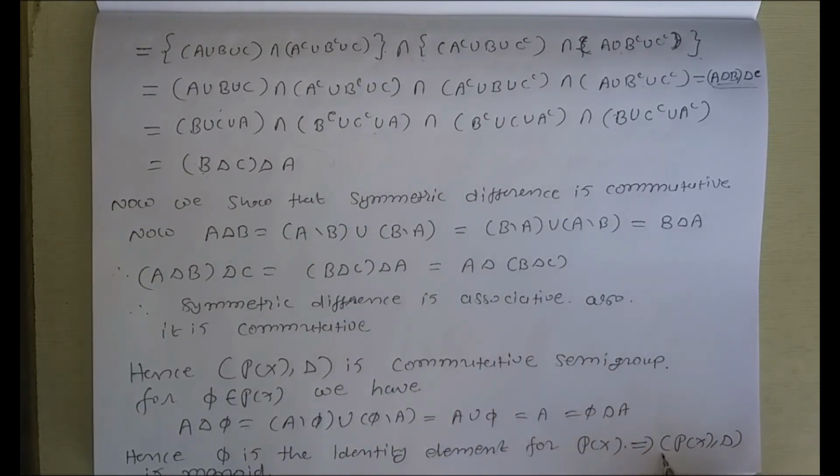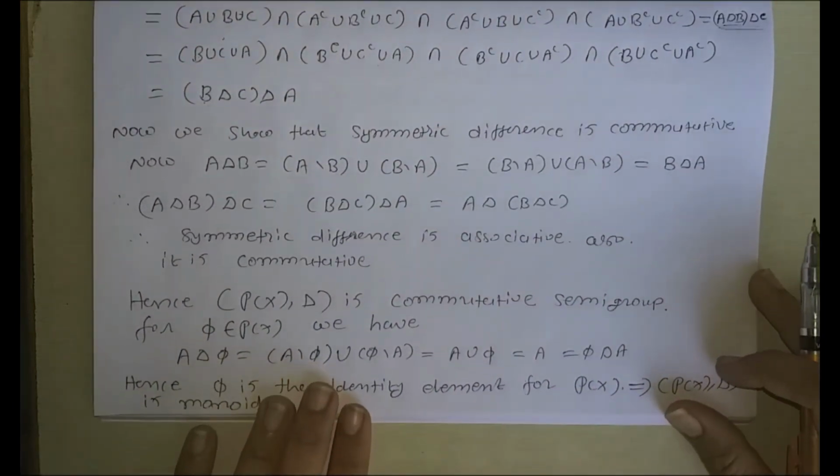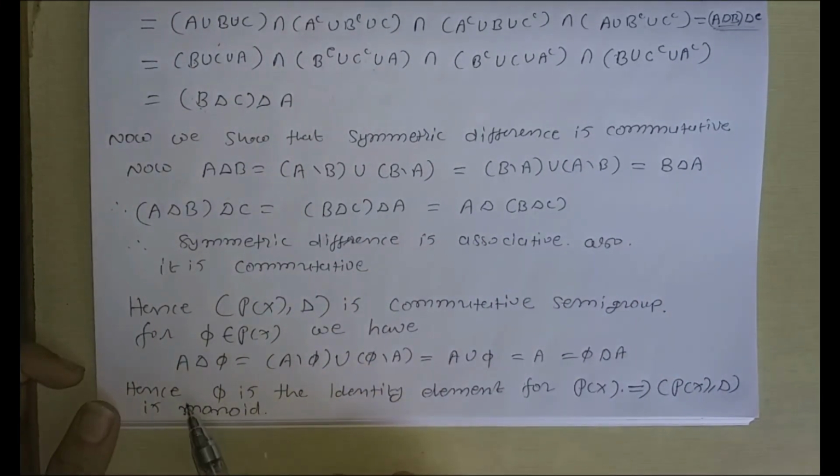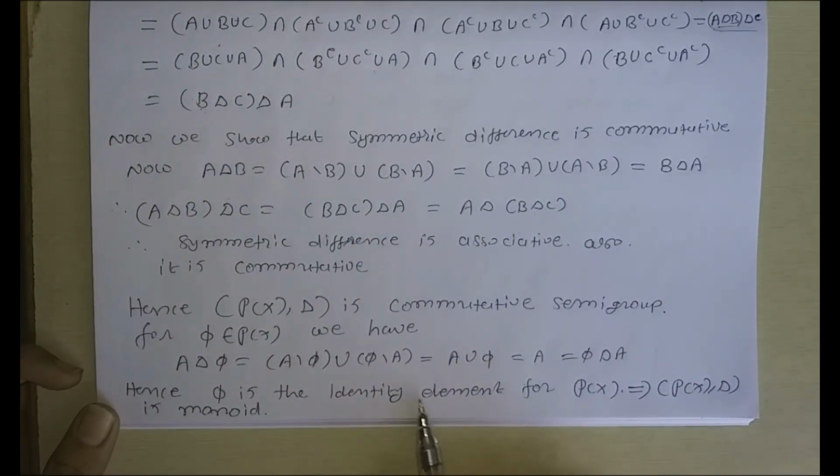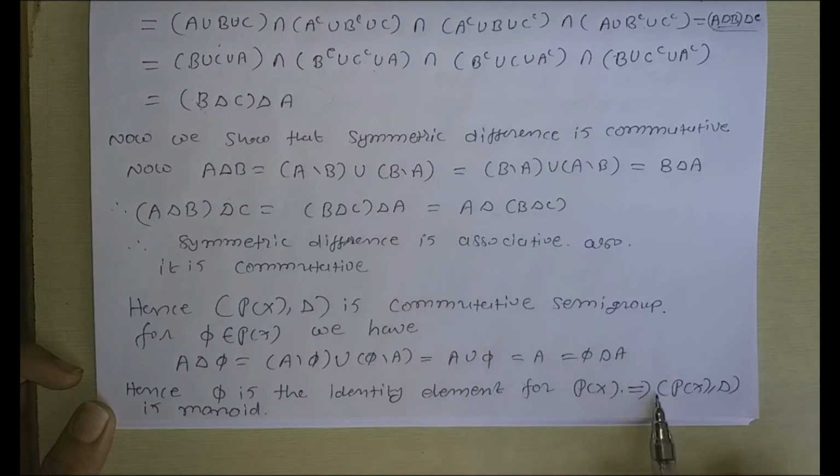This implies that phi is the identity element for the power set. This implies that power set of X with binary operation symmetric difference is a monoid.